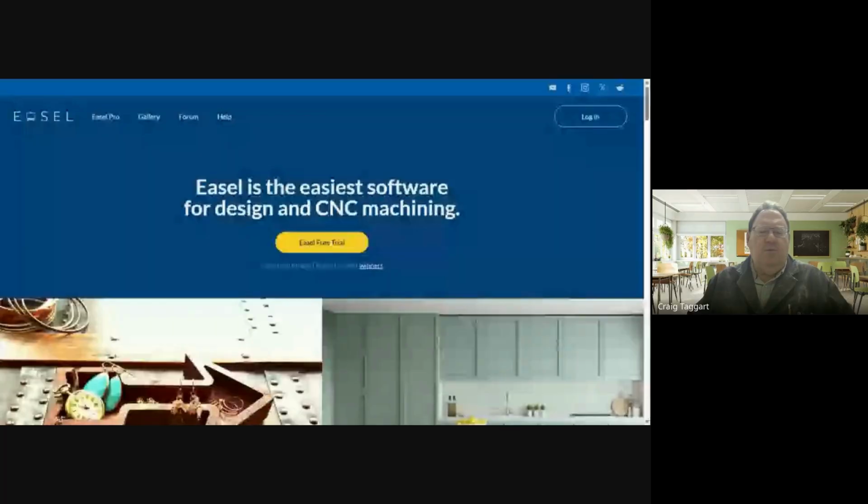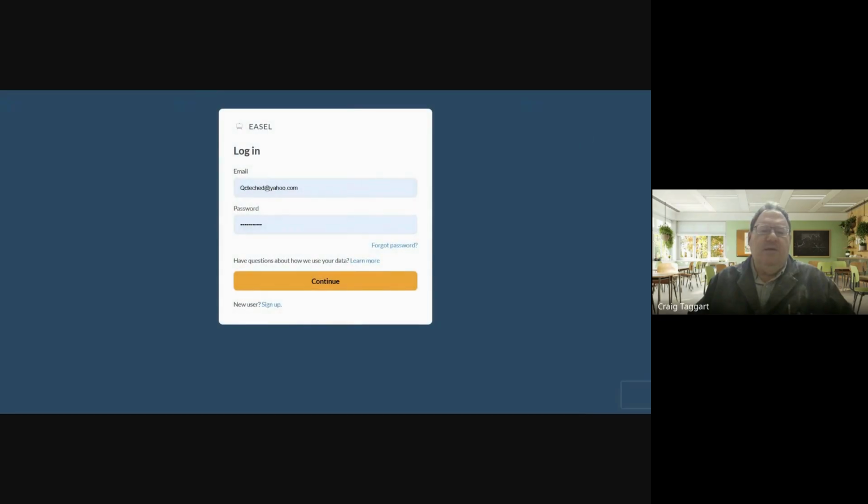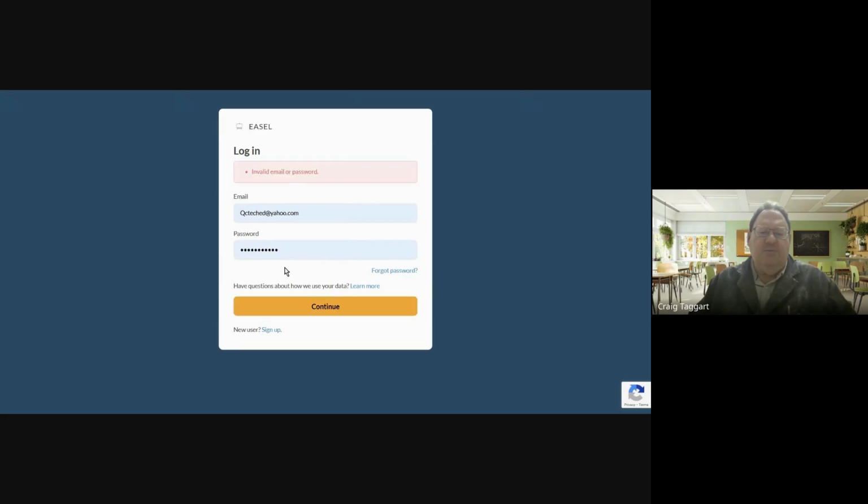So I'm going to show you how this works and how the program works. Through sharing my tab here, you're going to go to a website called EASEL.com, and that will show you what you're going to do. So here we're going to log in. The login that you're going to use is qcteched@yahoo.com, and there is a password there. Again, that's in your Google Drive. So we click on continue.